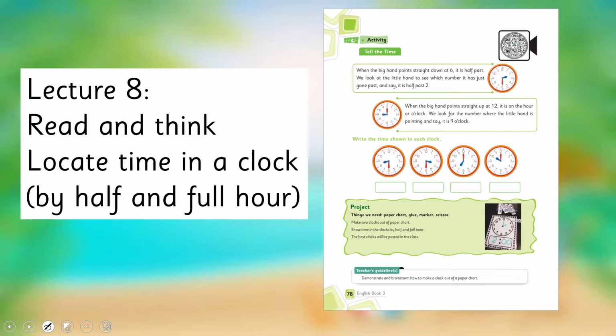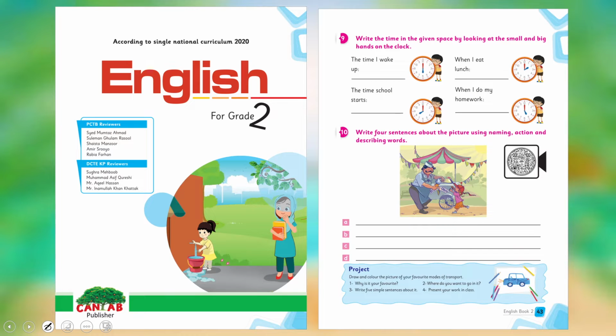Yes, my dear students, today under the title of Read and Think, we are going to learn how to locate time in a clock by half and full hour. Before this, in your English for grade 2, I have already taught you how to locate time by hour hand. Do you remember? I hope you remember.